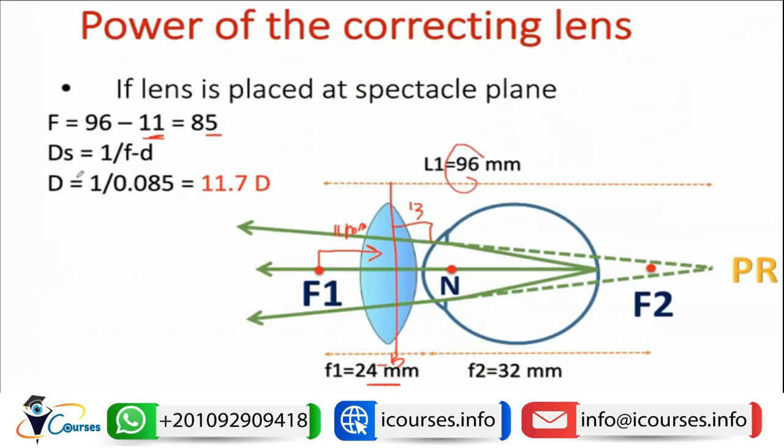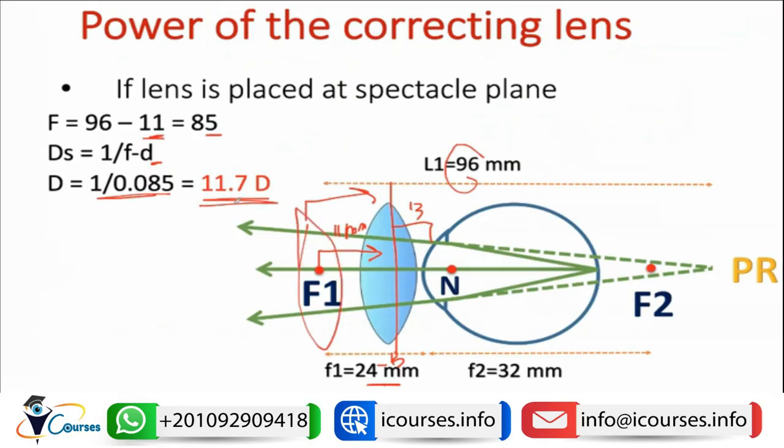To correct the power of this correcting lens, we have the usual rule, which is 1 divided over F minus back vertex distance. Here the back vertex distance will be a plus value because we moved from the F toward the right, which is the same direction as the light rays. So it will be 1 over 0.085. So the lens power will increase. It will be 11.7 instead of 10.4 when the lens was placed at the F1.